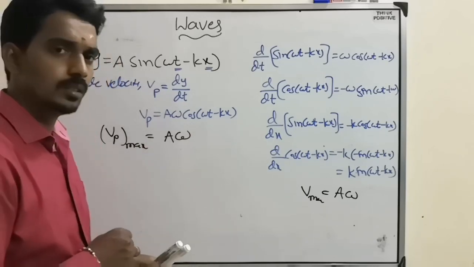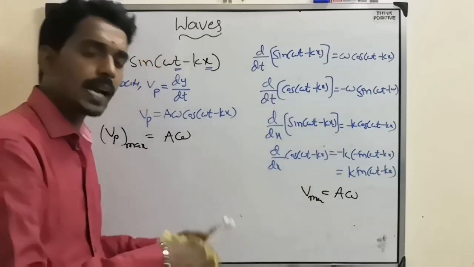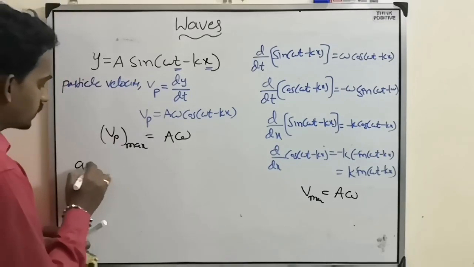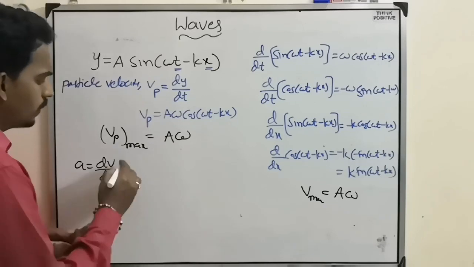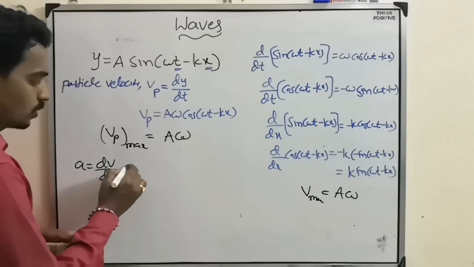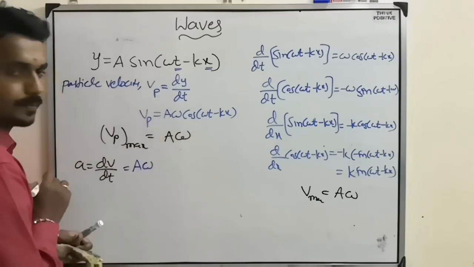Now, the next thing. There we discussed, after velocity, what? Acceleration. Same thing here also, that is acceleration. Acceleration equals dv by dt. Now dv by dt means differentiation of this. So that is a omega constant.